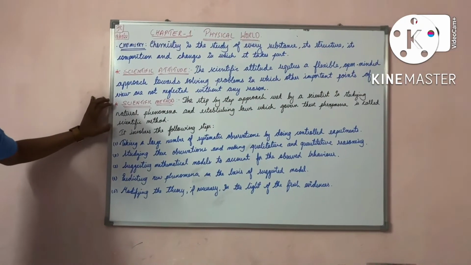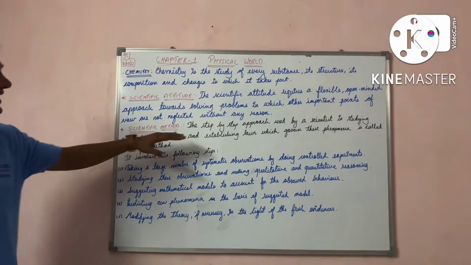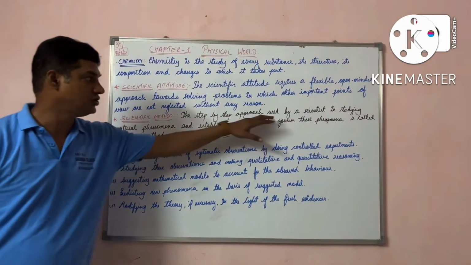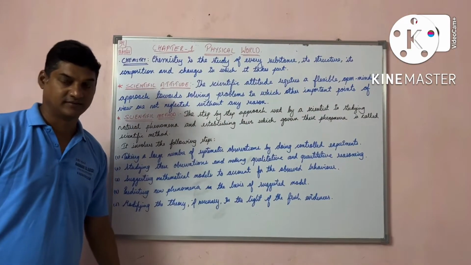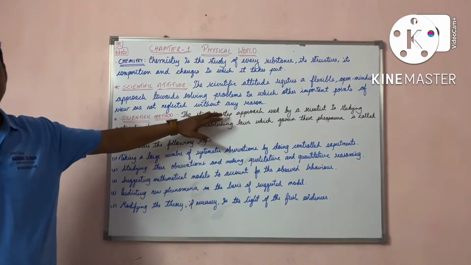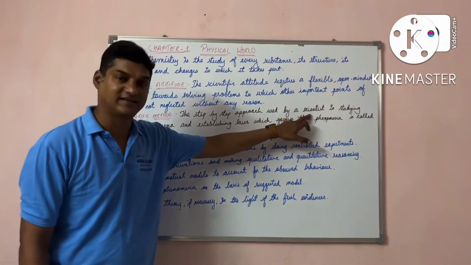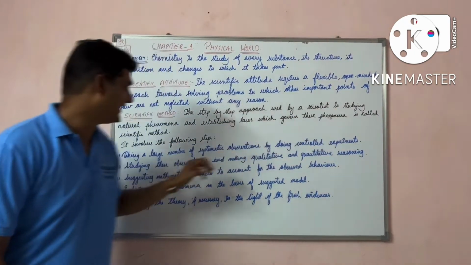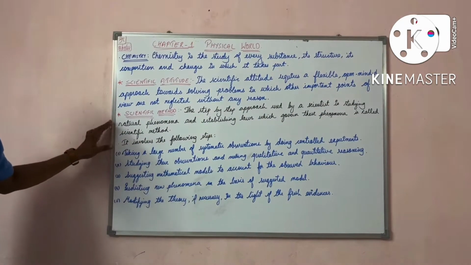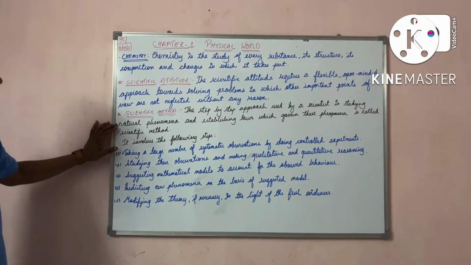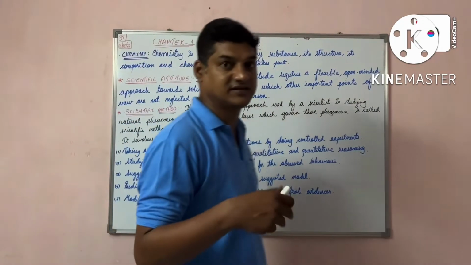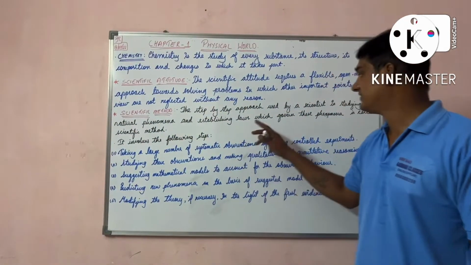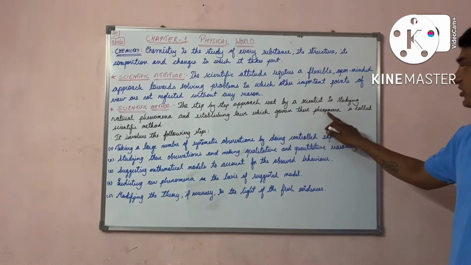Now coming to the scientific method, it is a step-by-step approach used by a scientist. It is a step-by-step approach which is used by a scientist for what? In studying the natural phenomena and establishing the laws which govern the phenomena.